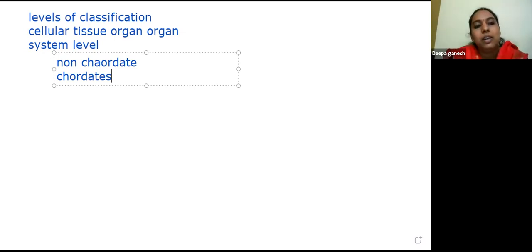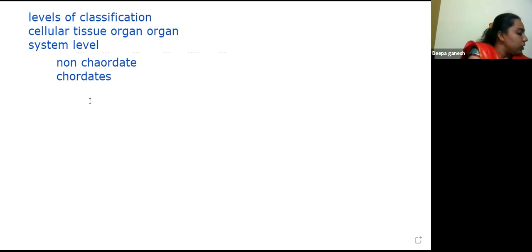At one step higher level, if the notochord is modified into a vertebral column, it is called vertebrata, and otherwise invertebrates. This is the general classification that we have observed under the chordates as well as the non-chordates. In the same structure, under non-chordates, we have different phyla. Here we call them phyla, but under chordates, we call them classes.